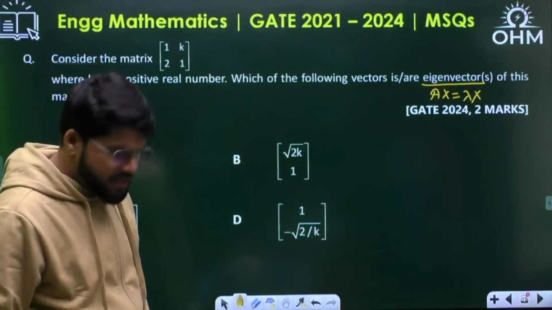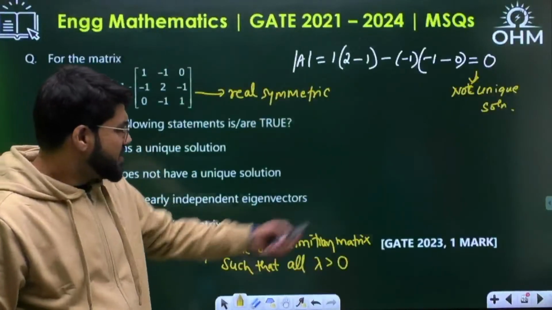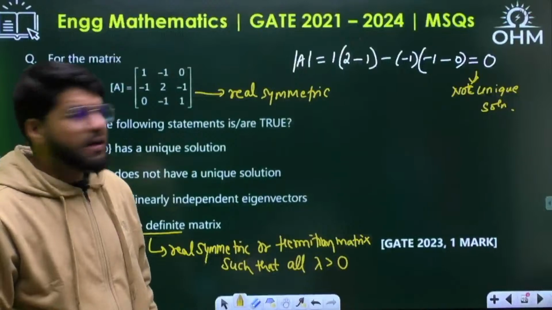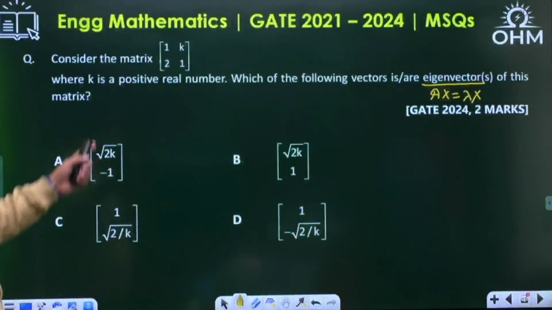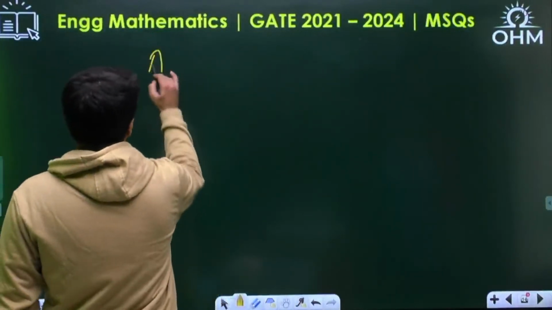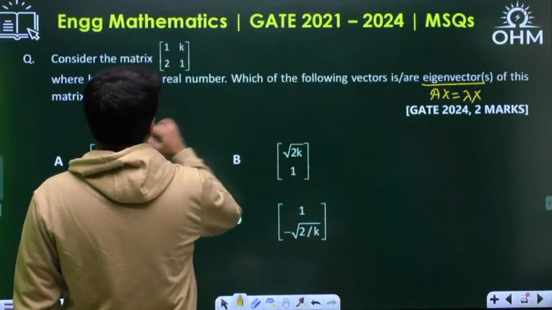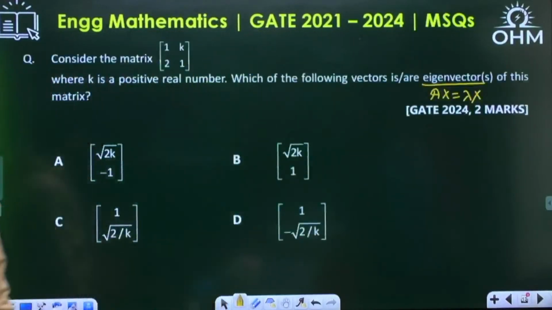The marks is there, 2 marks. The previous one was 1 mark. Here the matrix is visible. This is the given matrix. I'll rewrite here, not a problem. The matrix A given to you is 1 k 2 1. Now we have to go option by option.